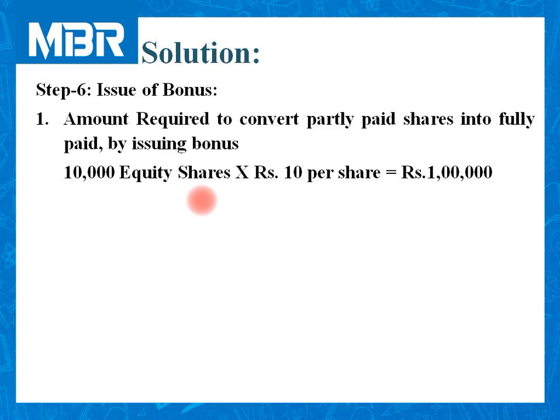So first of all, we completed those calculations, and from that I have derived the figure of 10,000 equity shares. Face value of the share is rupees 100, paid up amount is rupees 90 per share. So the difference is rupees 10 to convert partly paid shares into fully paid. So total amount required is 1 lakh.